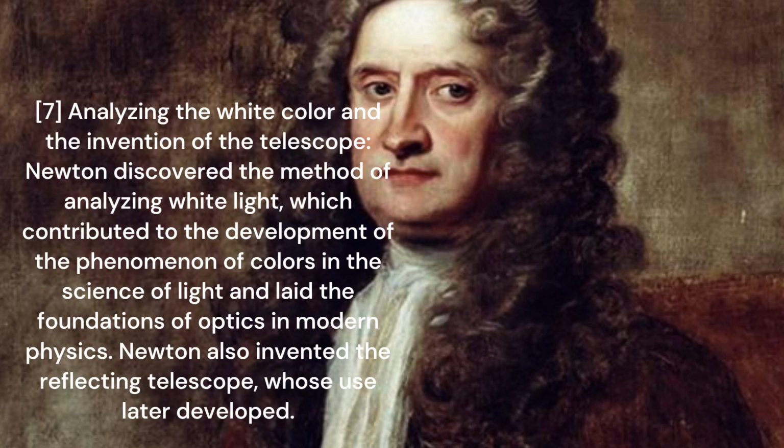7. Analyzing the white color and the invention of the telescope. Newton discovered the method of analyzing white light, which contributed to the development of the phenomenon of colors in the science of light and laid the foundations of optics in modern physics. Newton also invented the reflecting telescope, whose use later developed.